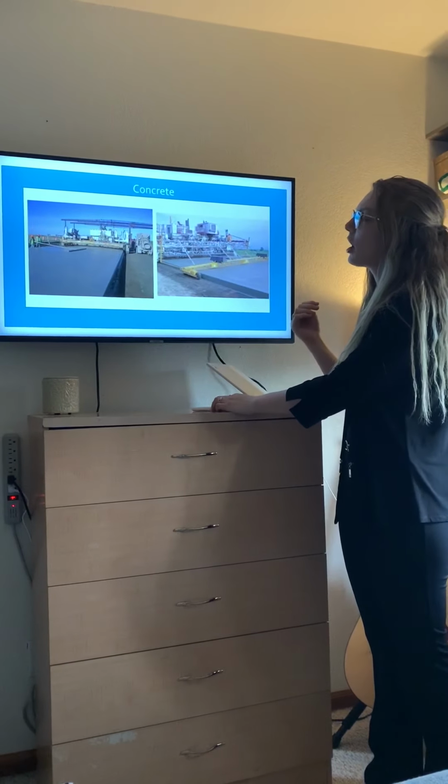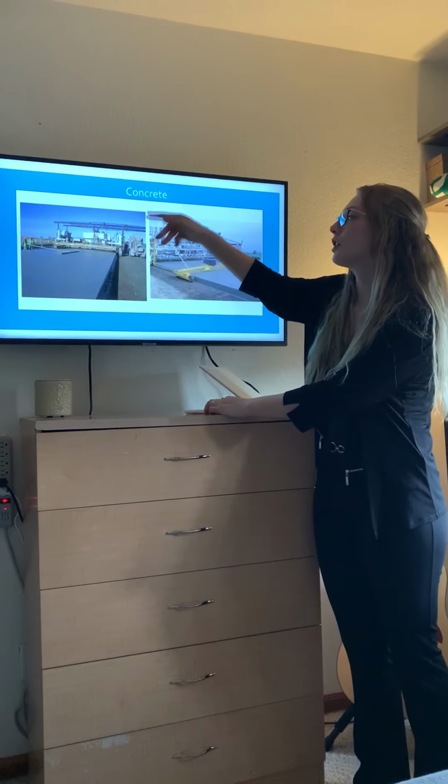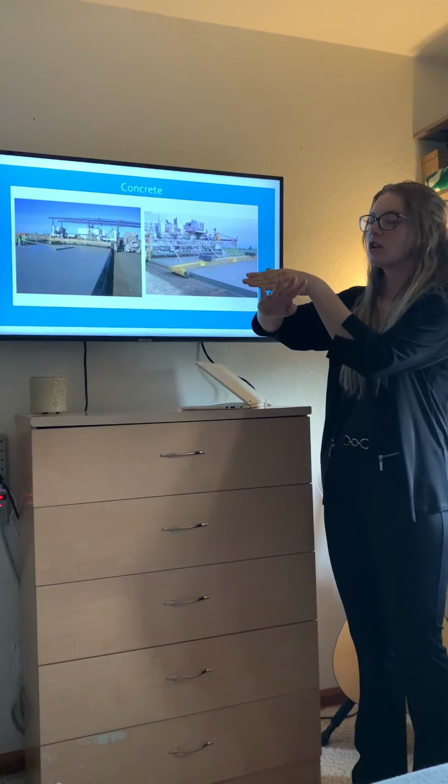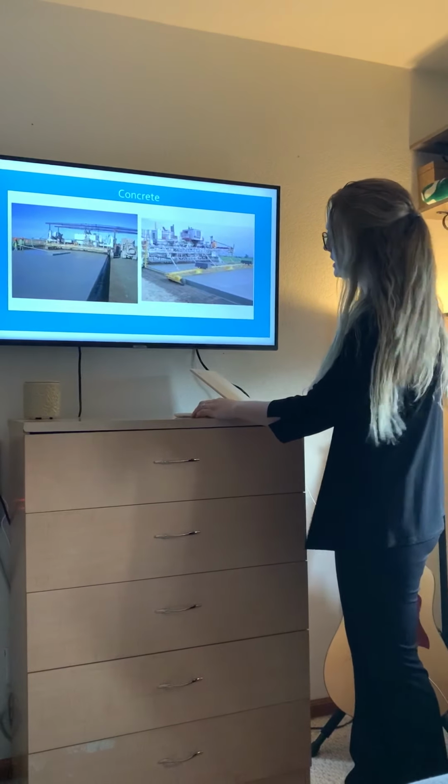Here is concrete paving happening with the machine. You can see here we pour the concrete on the other side, and it comes and goes over and flattens it to the right height and everything that is specified.